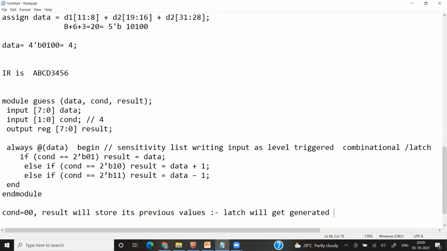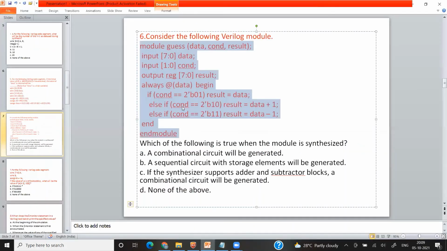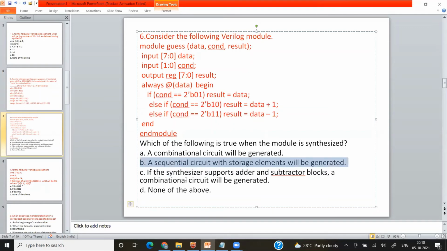It will not be a flip-flop because I have not written posedge. So a latch will get generated. Now we will look into the options. A combinational circuit will be generated. No, this is wrong. If all the if conditions are written, then only a combinational circuit will get generated. A sequential circuit with storage element will get generated. This option is correct. If synthesizer supports adder subtractor blocks, a combinational circuit will be generated.